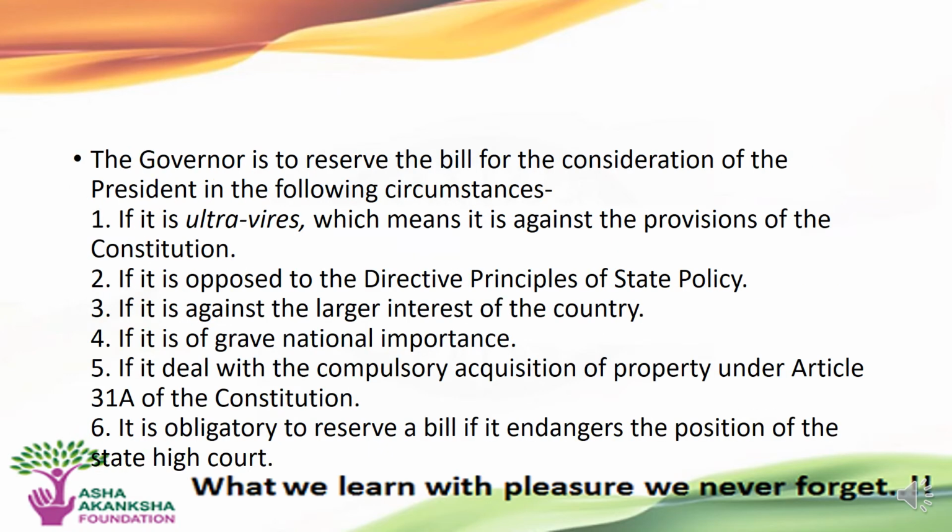Let's understand it in a better way. The governor reserves the bill for the consideration of the president in the following circumstances. First, if it is ultra vires, which means it is against the provisions of the constitution. Second, if it is opposed to the DPSP. Third, if it is against the larger interest of the country. Fourth, if it is of grave national importance. Fifth, if it deals with the compulsory acquisition of property under Article 31A of the Constitution. And sixth, it is obligatory to reserve a bill if it endangers the position of the State High Court.